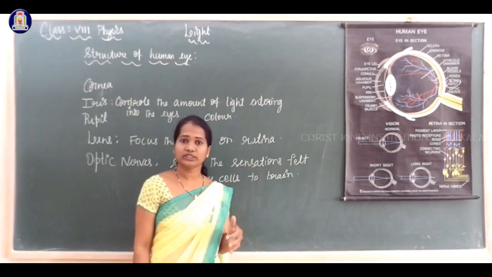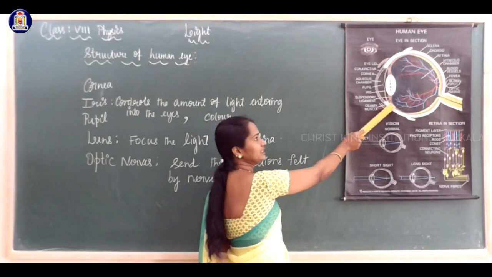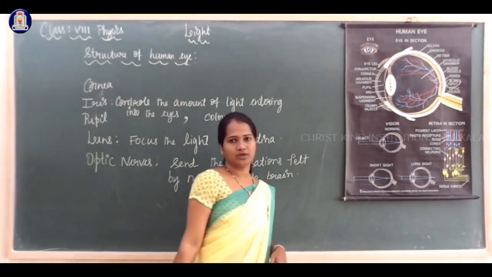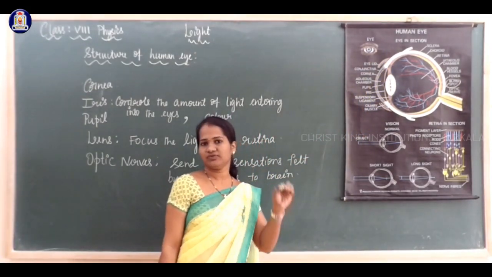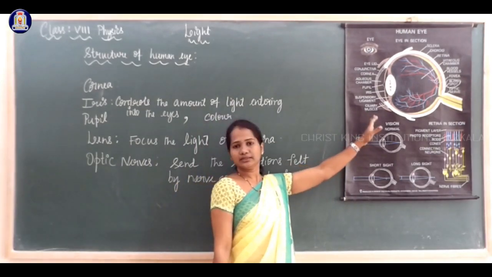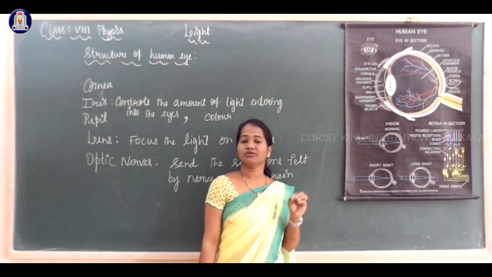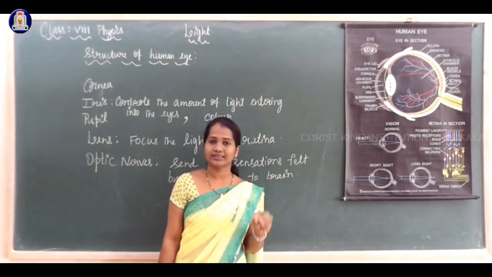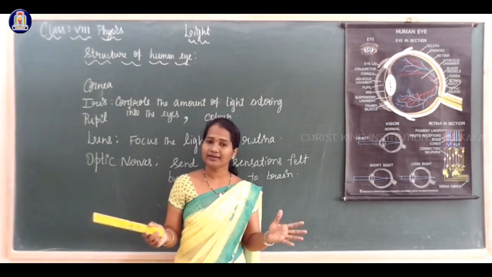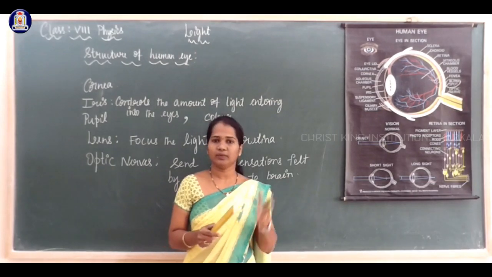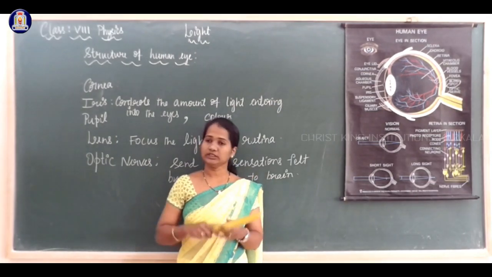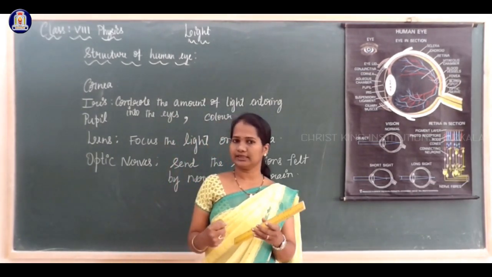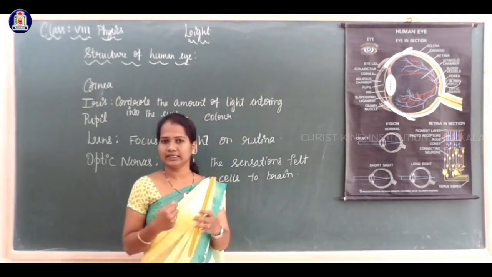This is possible only because of the ciliary muscles. Just for information, I am saying this, it is not given in your textbook: the ciliary muscles expand and contract the eye lens. Because of that, we can focus on farther objects as well as nearer objects. That is the function of the ciliary muscles.